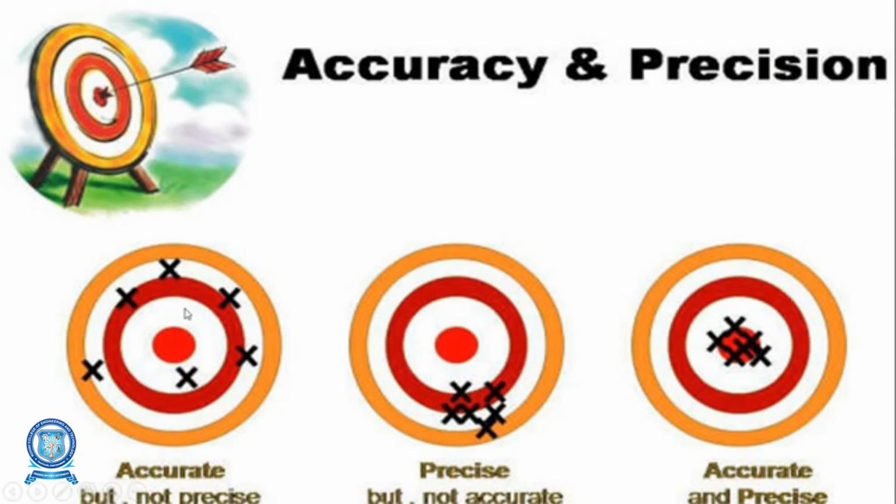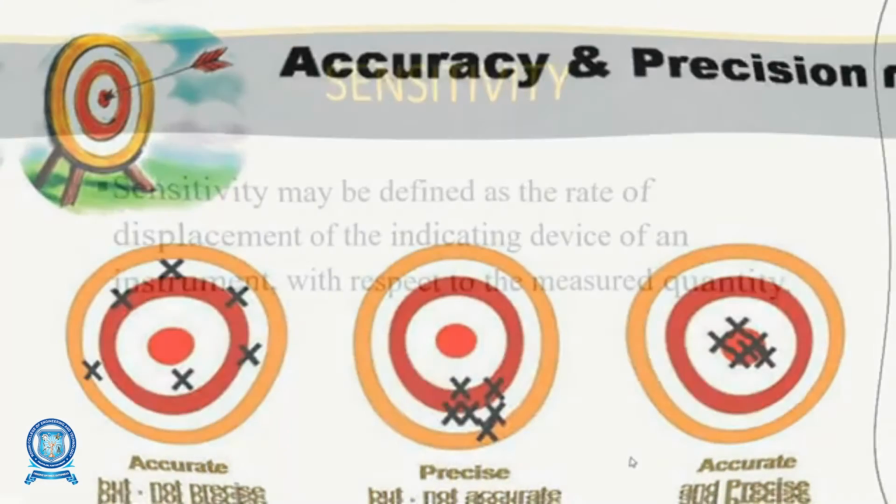the arrows are not on the target and no one is near to one another, so we call this not an accurate value and not a precise value. But in the second diagram, all the values are nearer to one another, so we call it a precise value, but it does not achieve the target, so it is not an accurate value. But in the third diagram, all the values achieve the target and are also nearer to one another, so it is called an accurate value and a precise value.